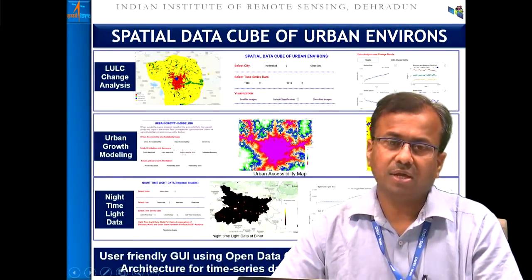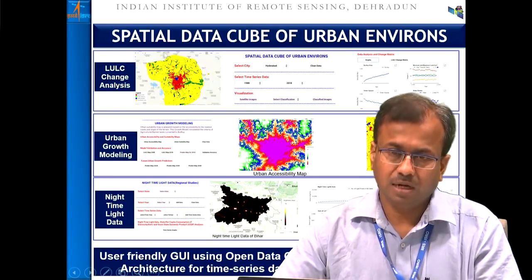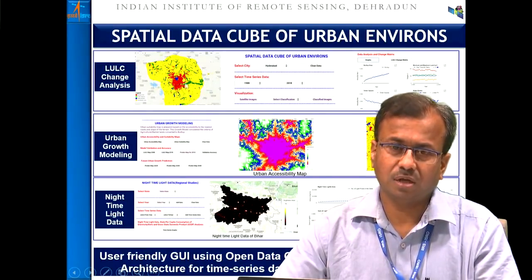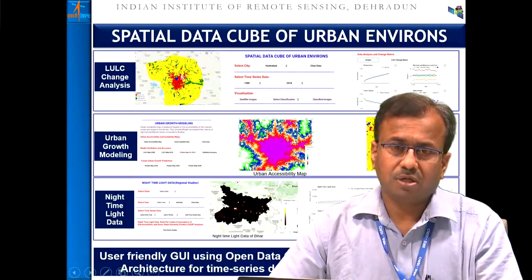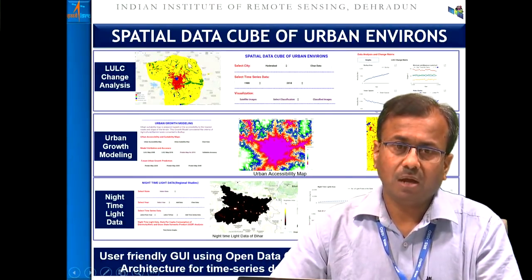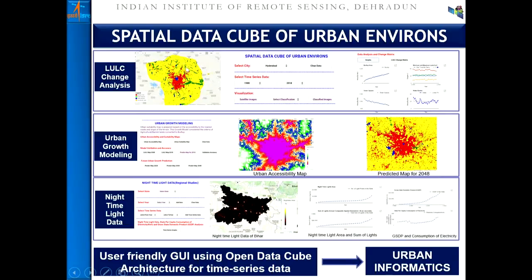You can see this information in animation mode. Right now, because of limitations, I have not put in the spatial domain, but it's available how the built-up surfaces change from the initial period 1975, the 1980s, 1990s, 2000, and 2020.